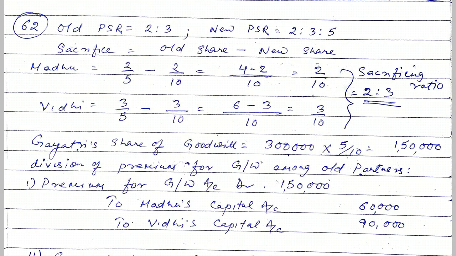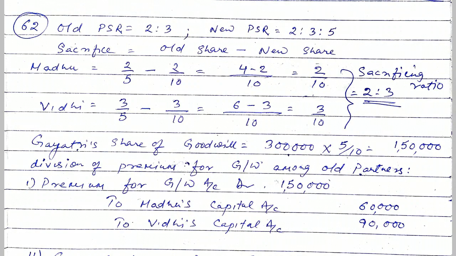In question number 62, Madhu and Vidhi are two partners sharing in the ratio 2:3. New profit sharing ratio is given in this question. It is 2:3:5. So we have to calculate sacrifice. Sacrifice equals to old share minus new share. So Madhu's sacrifice equals to 2/5 minus new share is 2/10. So Madhu's sacrifice is 2/10. Then Vidhi's sacrifice is 3/5 minus 3/10. This is equal to 3/10. So we get sacrificing ratio equals to 2:3.